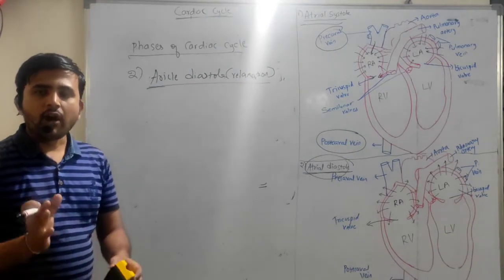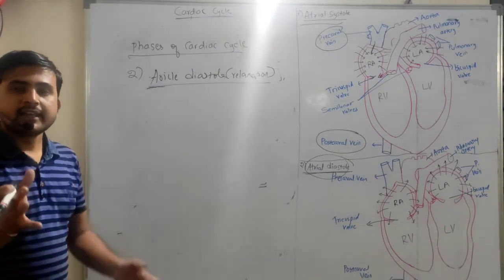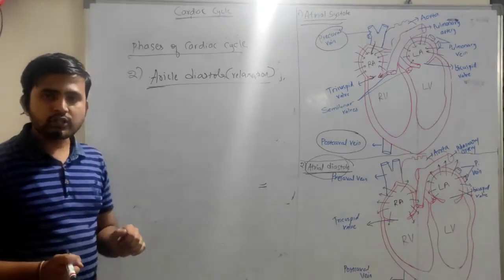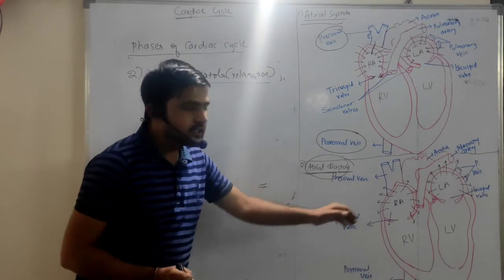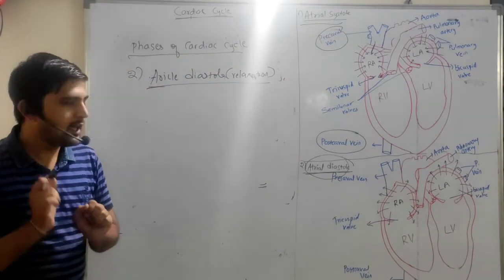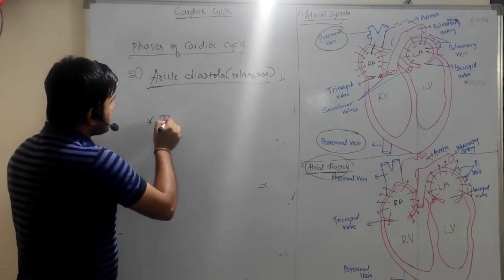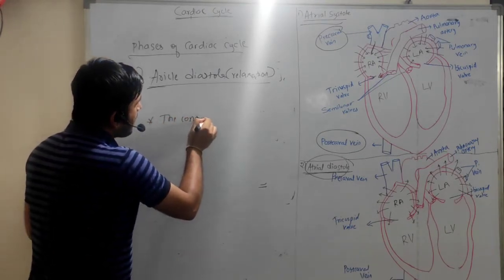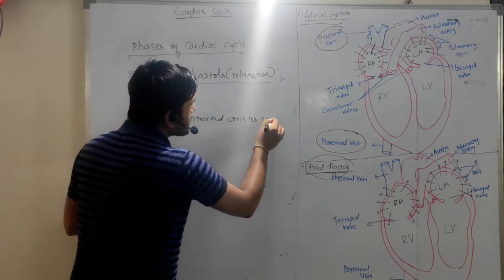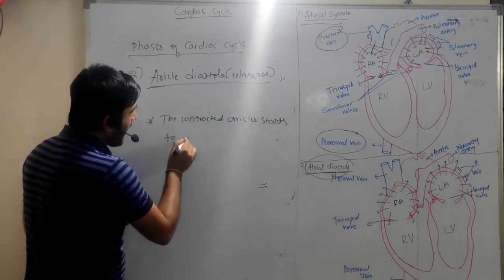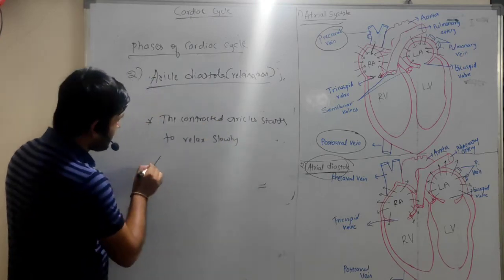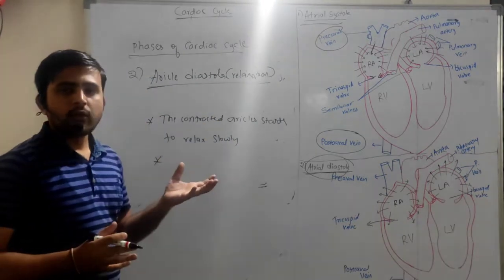The auricles get contracted in the auricular systole. In auricular diastole, what happens? The contracted auricles start to relax slowly. Why?